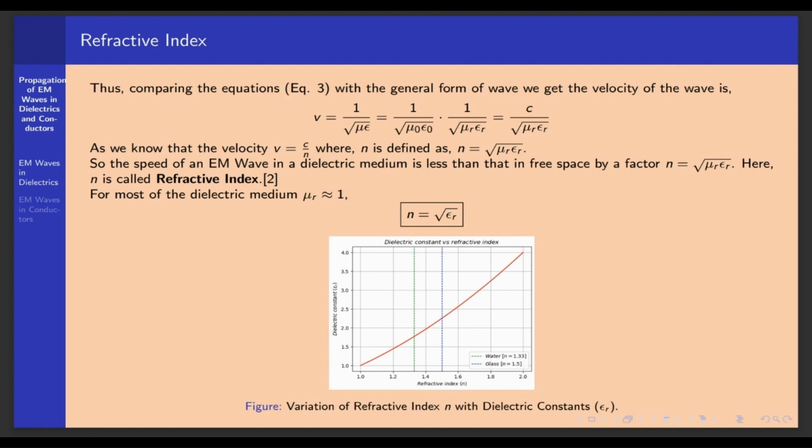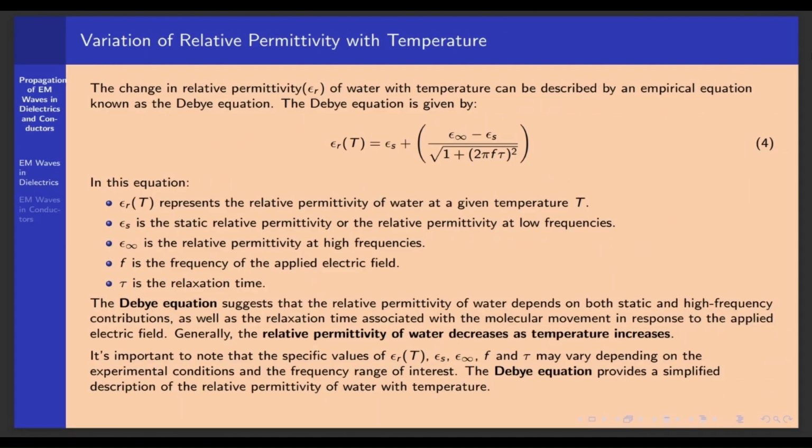In short, the refractive index of the electromagnetic wave in a dielectric medium determines how the speed and the direction of the wave change during the interaction with different dielectric media. Moving on, we will focus on the variation of relative permittivity with temperature, especially highlighting the interesting behavior of water.